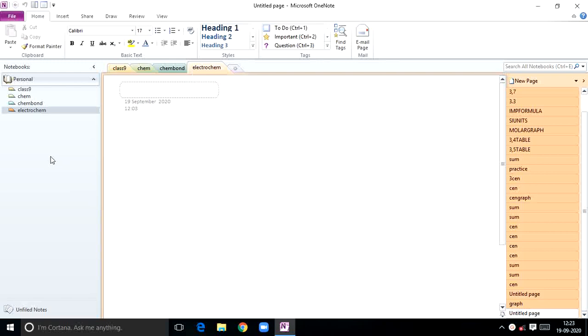So we are continuing the electrochemistry topic. In this session we will discuss the conductance behavior of strong electrolytes. That means the variation of conductivity, that is lambda m, the molar conductivity.